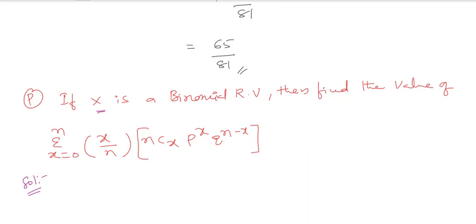Where X is a binomial random variable, this value you have to calculate. So how will you calculate?